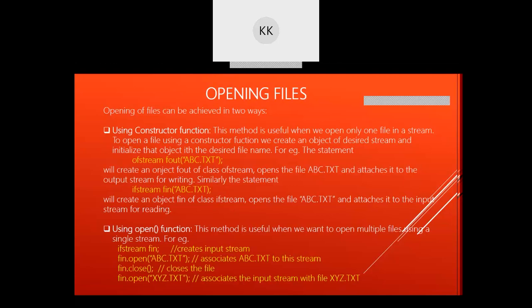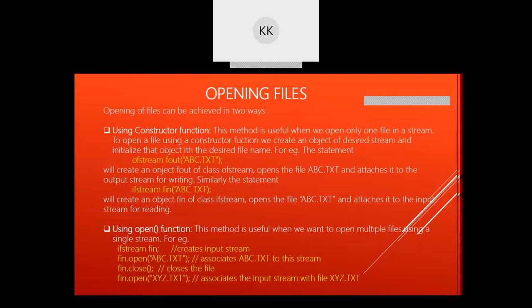For example, here ofstream is given, fout is the file object name, and abc.txt is the file which you want to open. So this file will be opened in the output stream. Similarly, the next constructor is ifstream, where again you use the ifstream class. fin is the input file object which you want to open for reading, and abc.txt is the name of the file which you want to open.